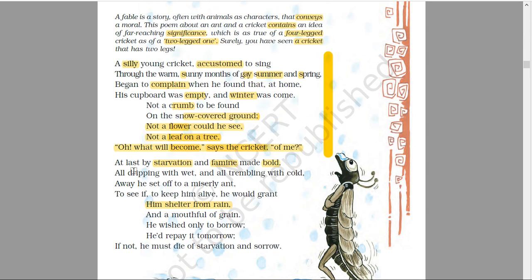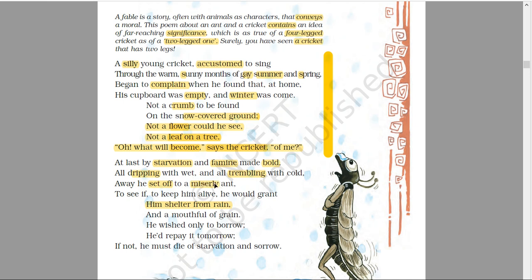Dripping with wet. Because it was winter season, there was moisture on his body, so he was quite wet. The water drops could be seen on his body dripping, and he was really wet and all trembling because it was really cold. He was trembling, shivering, shaking. Away he set off. To set off means started his journey. He started to go towards a miserly ant.